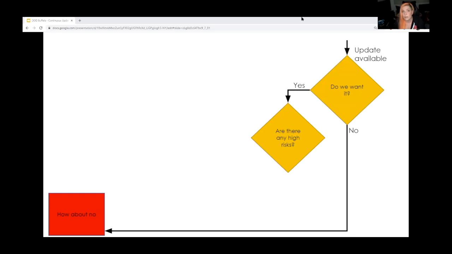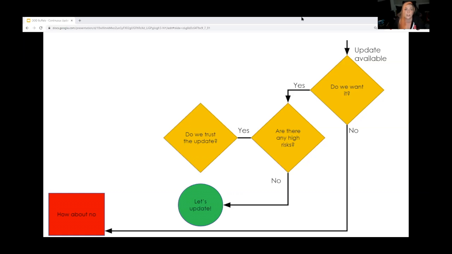If there are risks, we don't say no immediately. We ask if we trust the update. That one is harder because there aren't really a lot of companies or vendors that we just blindly trust. In the early 2010s, though, and a little bit before that, we did tend to blindly trust Apple. So we'll use them as an example. If there was an update for Mac OS back then, you probably just went for it, even though that absolutely should be considered a high risk update.